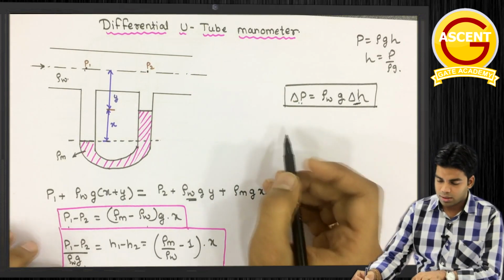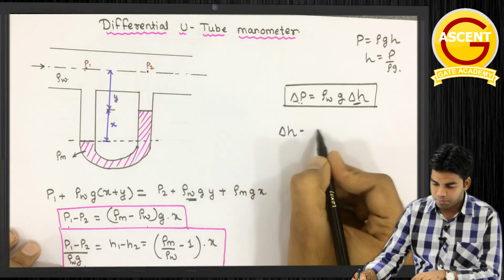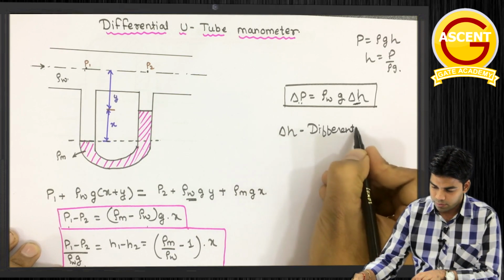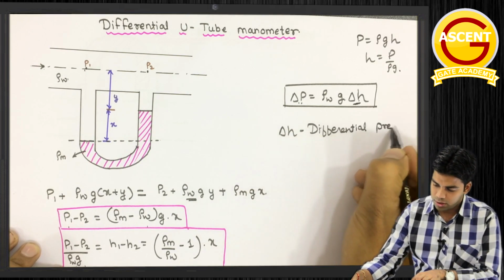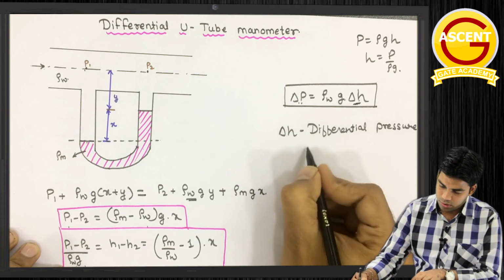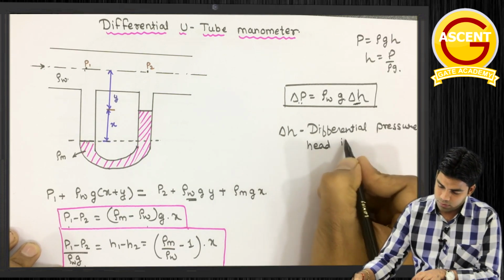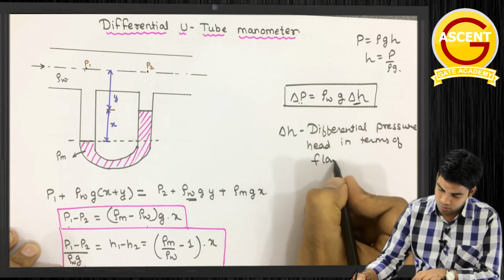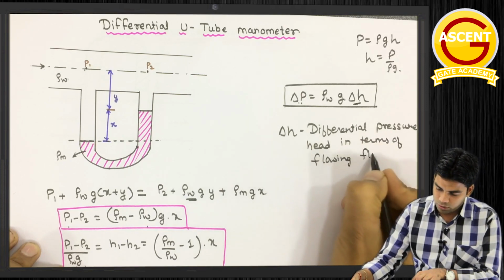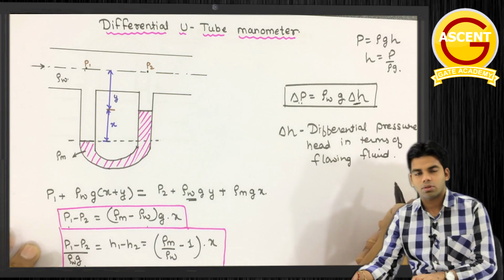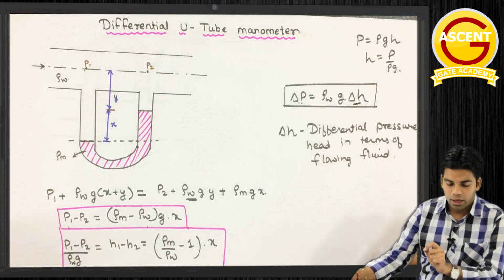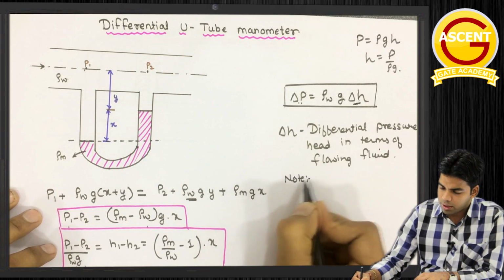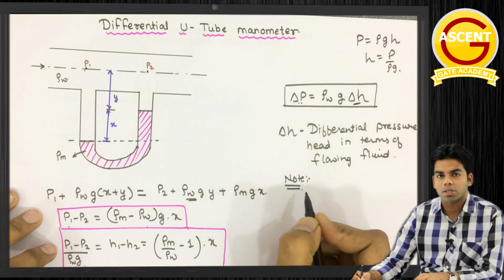Here del h is the differential pressure head in terms of flowing fluid. Getting this?